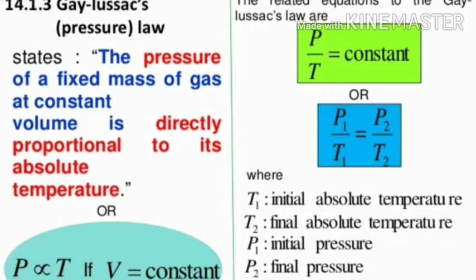Then P2 upon T2 is equal to constant, and therefore we get P1 upon T1 is equal to P2 upon T2.